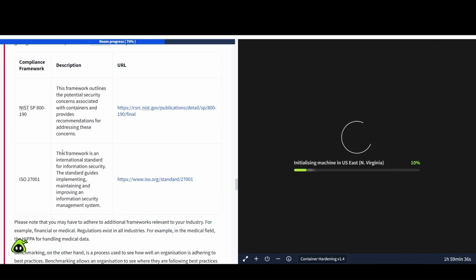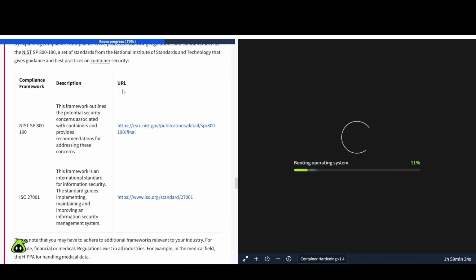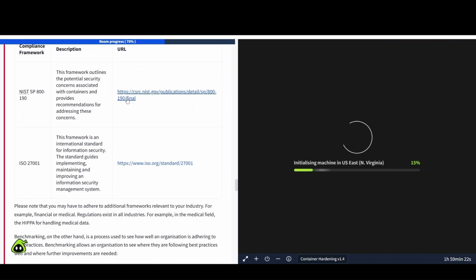So we have another table here. Compliance framework, description, and URL. NIST SP 800-190, the framework that outlines the potential security concerns associated with containers and provides recommendations for addressing these concerns. And here's a link to that if you want to check that out, which I recommend going and doing so.